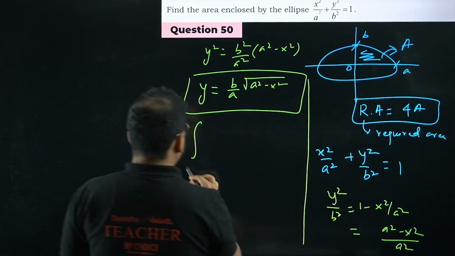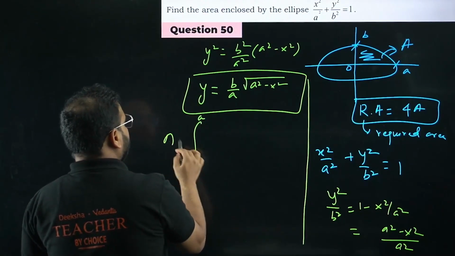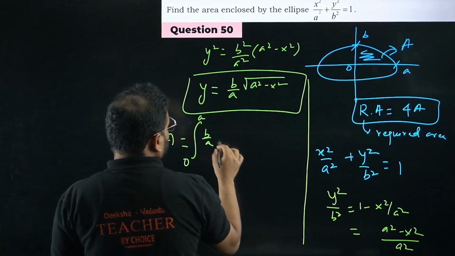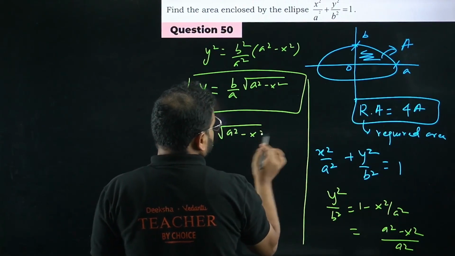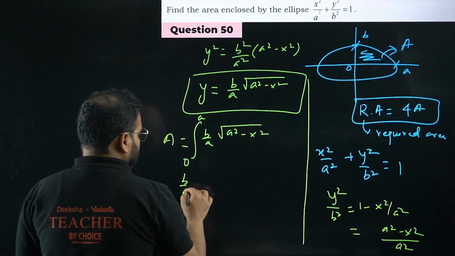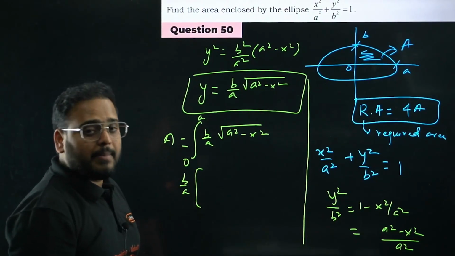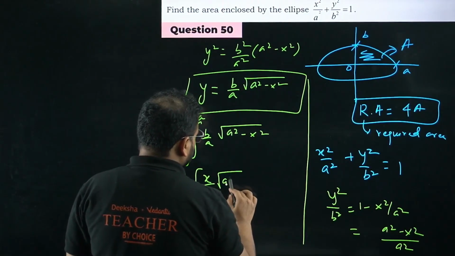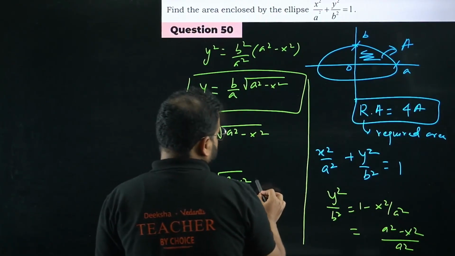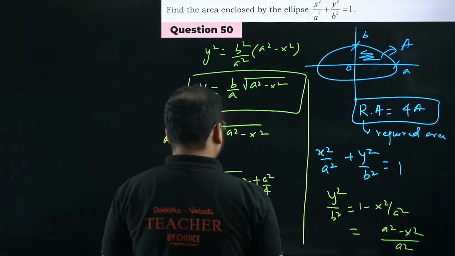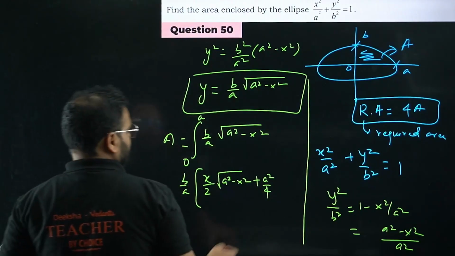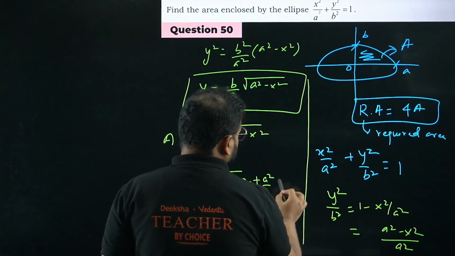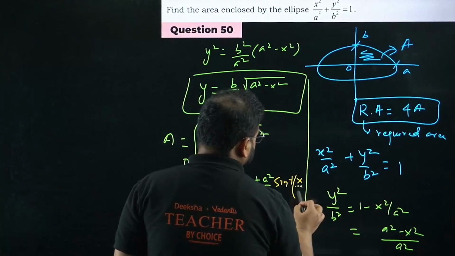From 0 to A. This is the value of area A. I'll have B by A, of course, and I can take B by A outside since it's a constant. Integration of this particular function will become x by 2 times the same root, and you'll have a plus sign, A square by 2, sine inverse of x by A, from 0 to A.